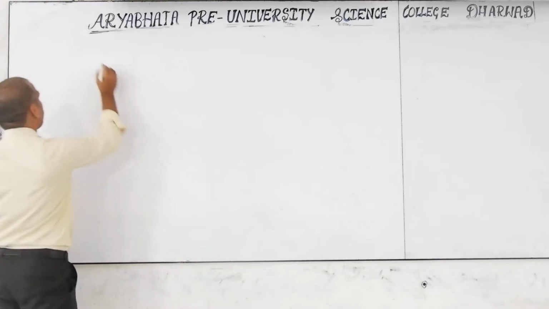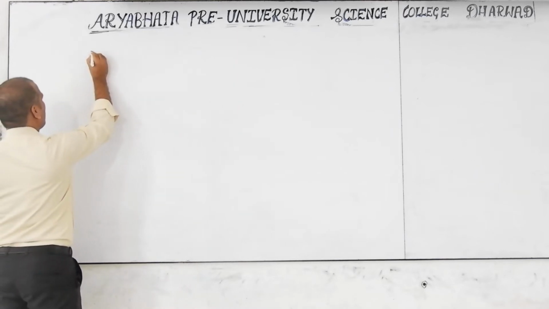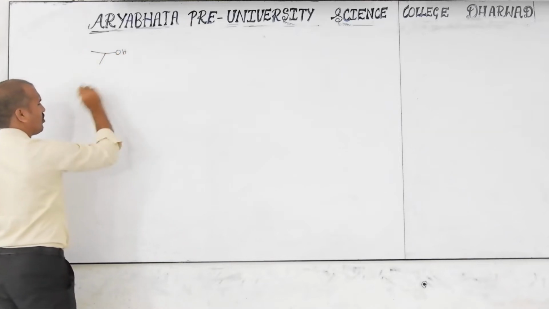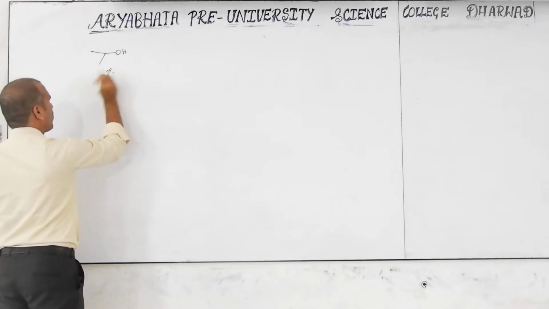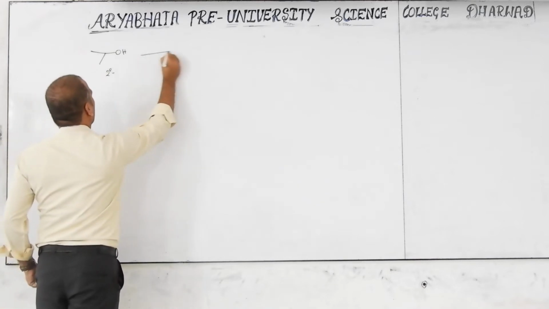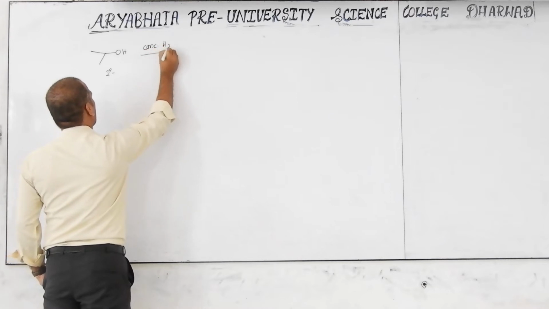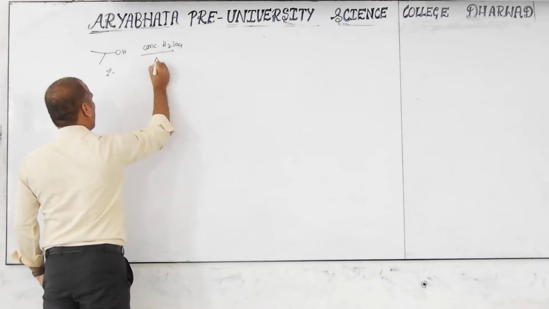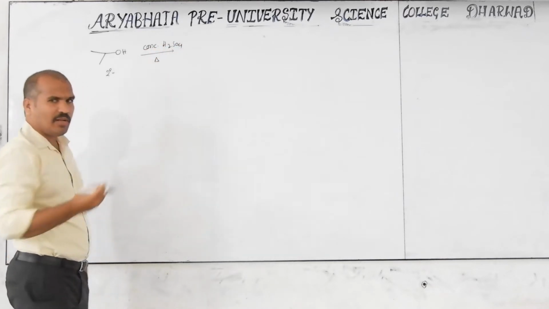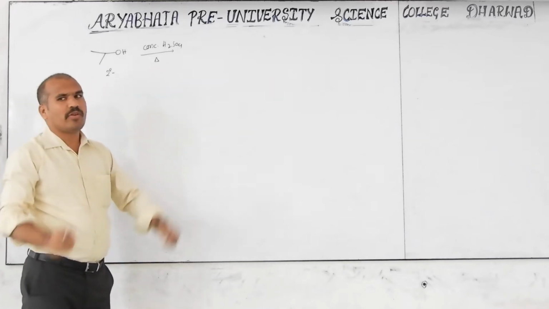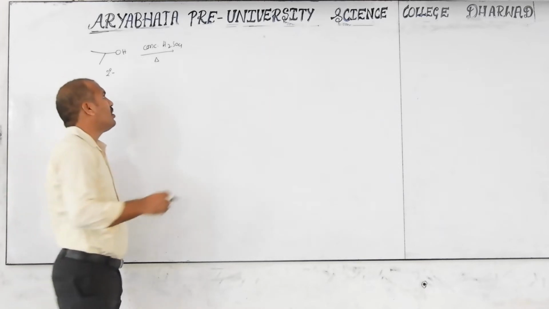For example, this is an alcohol, a secondary alcohol, isopropyl alcohol. This secondary alcohol is treated with concentrated H2SO4 and the heat symbol is given. Sometimes they will mention the temperature, sometimes they will not. When the heat symbol is given, you have to understand that it leads to an elimination reaction.